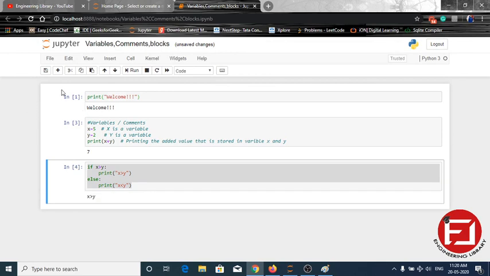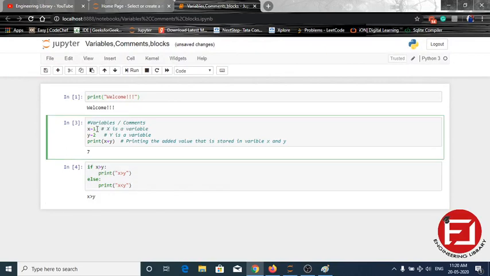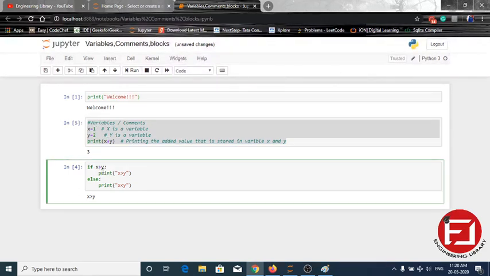See this. Now if we change a variable value, if we set x to 1, then we have to run the block again, because it takes the value from the upper cell. Now if we run, see, x is smaller than y. So this is called indent, where we maintain the 4 spaces.